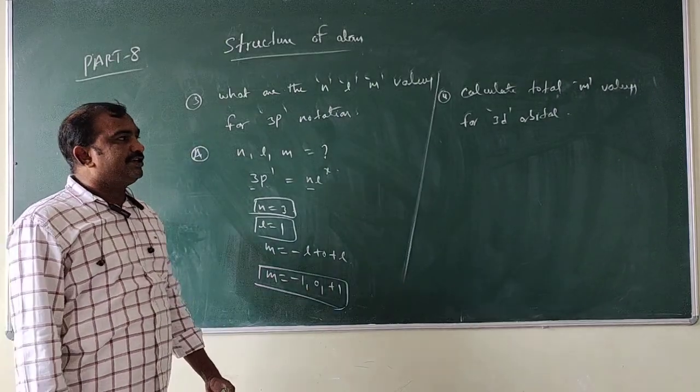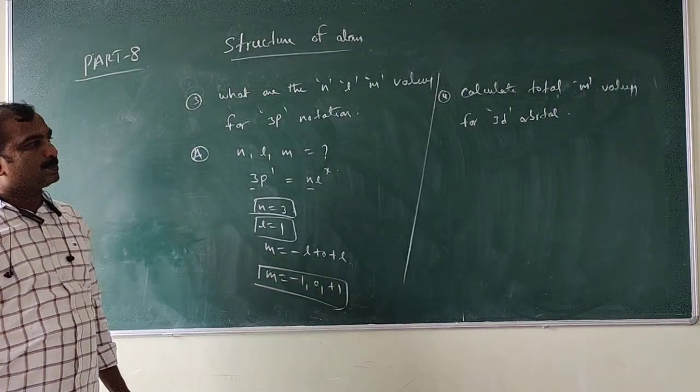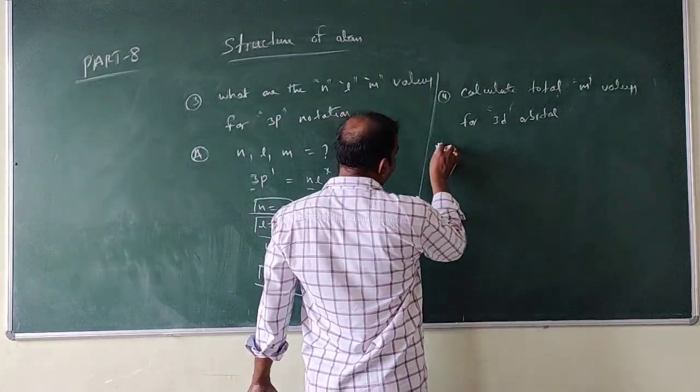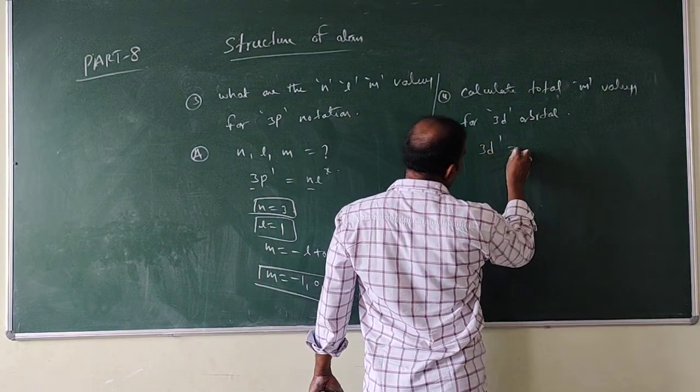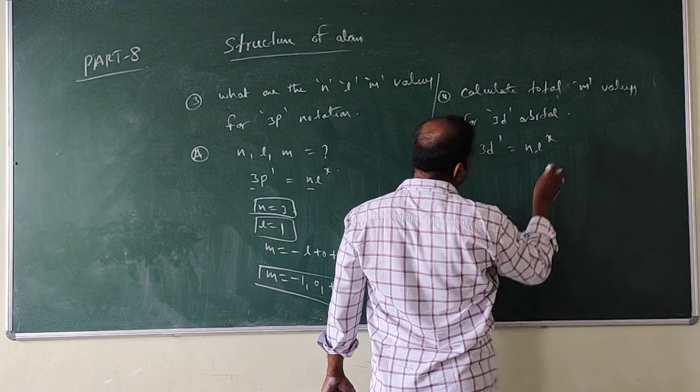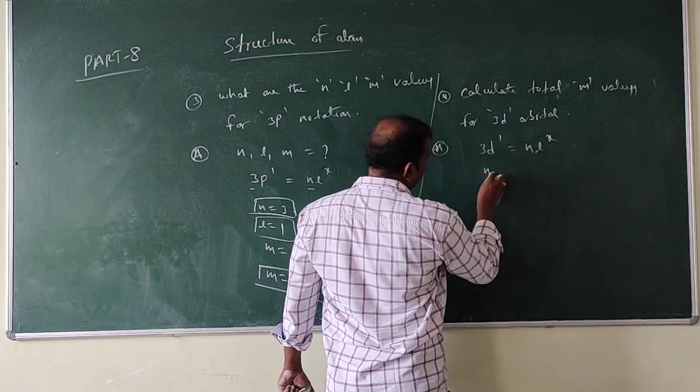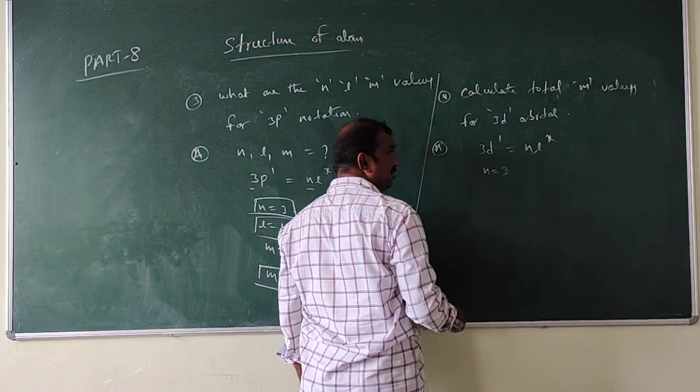Look here, 3d1 is in n, l, x notation. So n is equal to 3.